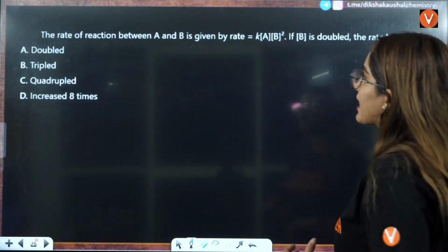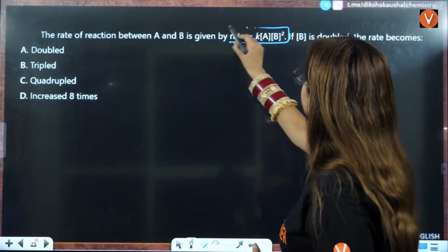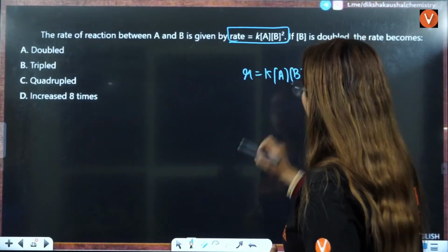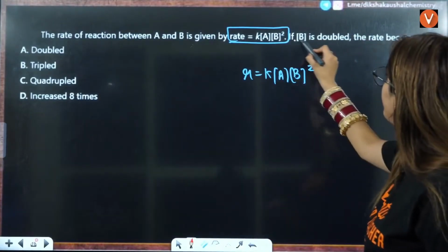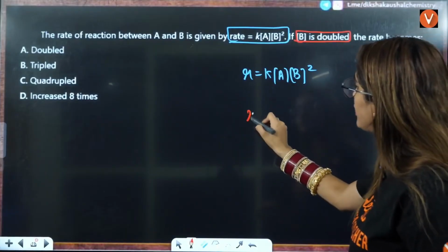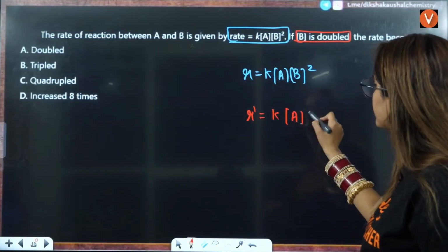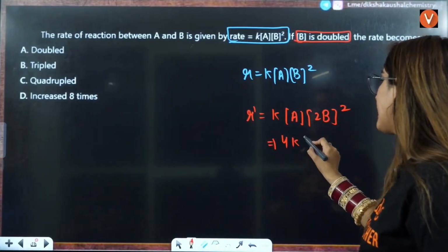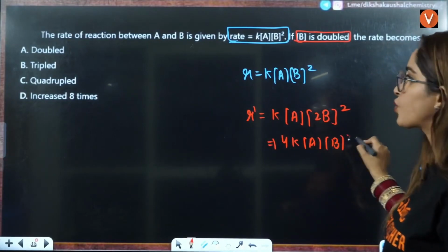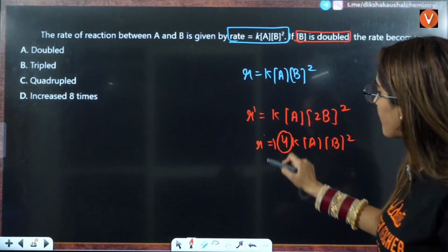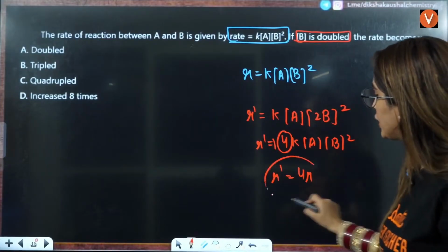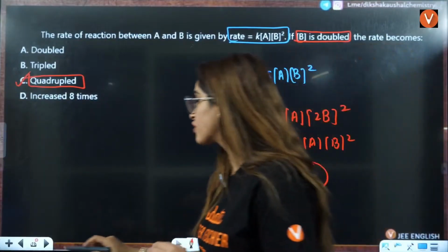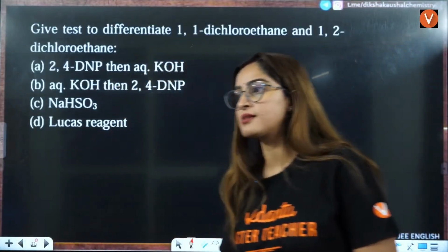Next, the rate of reaction between A and B is given by this. R equals K, this is A, this is B and square. Now they are saying that B is doubled. That means the new rate is going to be K, this is A, this is 2B and this is square. That means this is 4K, this is A, this is B square. So this is quadrupled. R dash is equals to 4 into R. So it is increased by 4 times, that is, it is quadrupled. So C is the correct answer here. Is that correct?